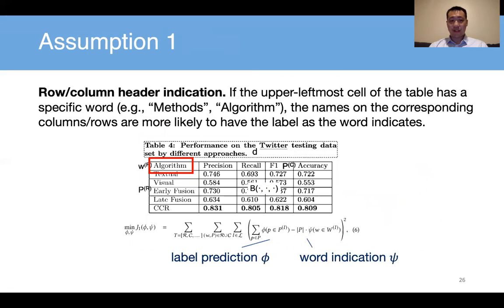The first assumption is the row or column header indication. If the indicator words for the row names are like algorithm or method, then the row headers are likely to be method. So learning a mapping function from the indicator word to the type, like a dictionary, is very useful.